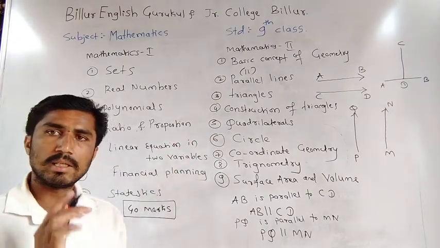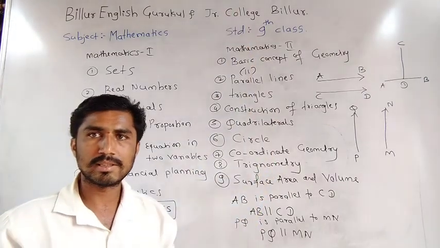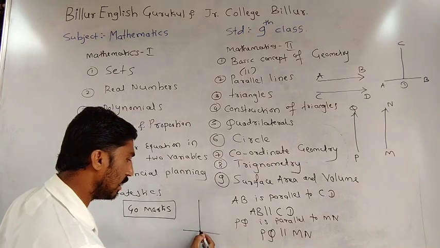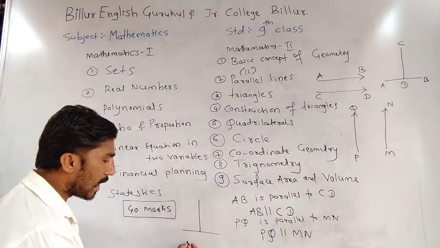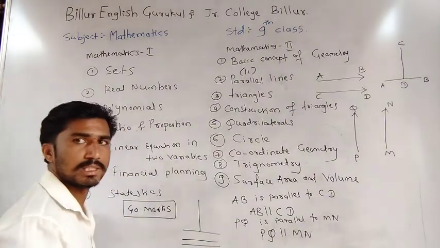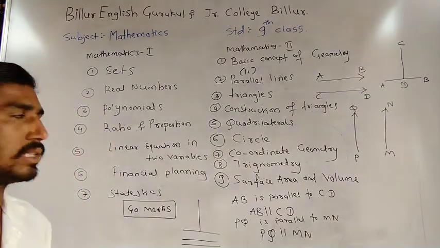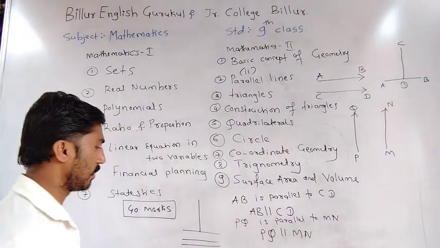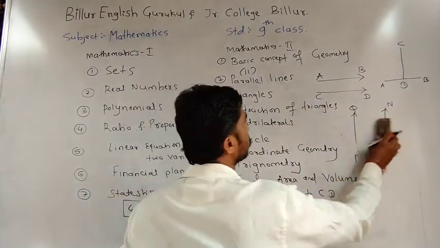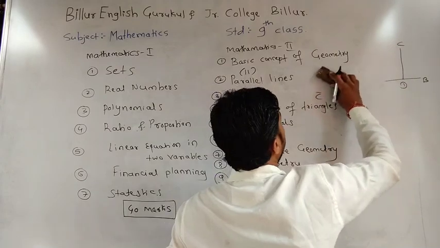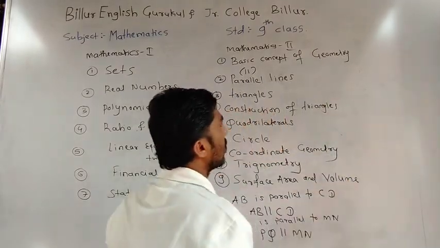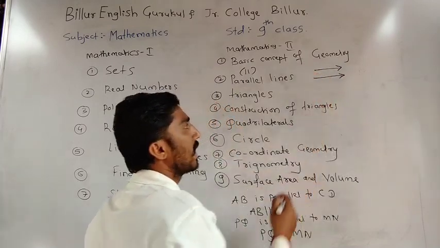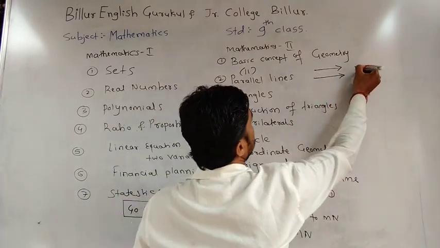Perpendicular means two lines are crossing, one line here and one line here. Parallel means the same direction, and perpendicular means the opposite way. I will easily tell you: parallel means the same direction. Two lines in the same direction are parallel. This is the parallel symbol.